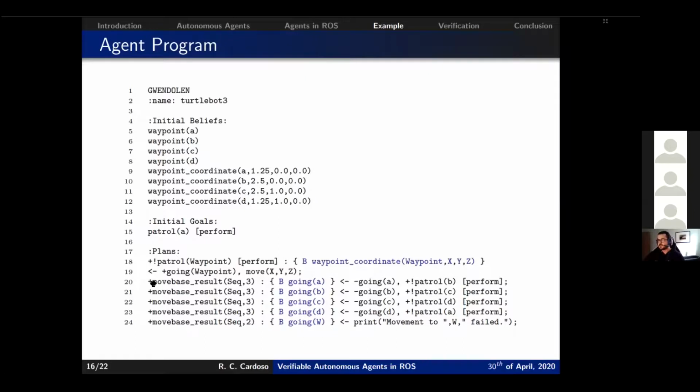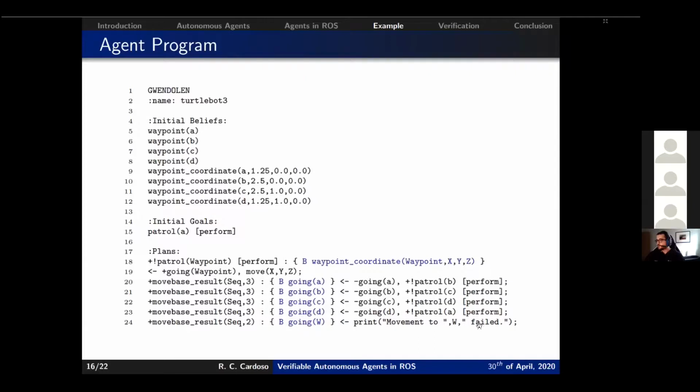So these plans will be triggered when the MoveBase result is added to the belief base. The number 3 here means it's successful, and the number 2 means it's a failure. The first 4 plans are just one for each waypoint, where we test that if we were going to that waypoint and the result was successful, then we are no longer going to that waypoint and we can go to the next one in the list.